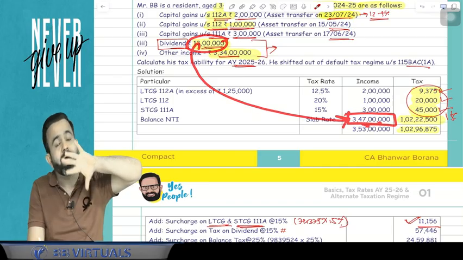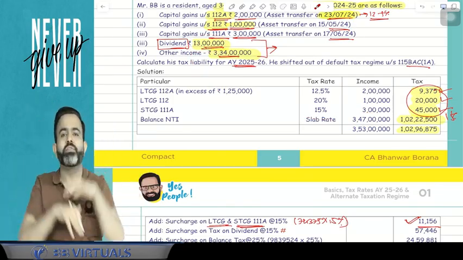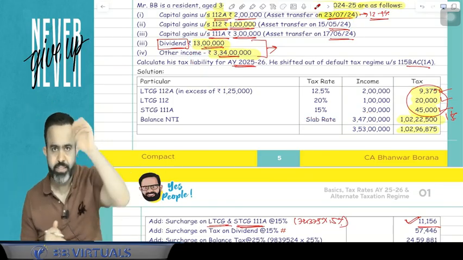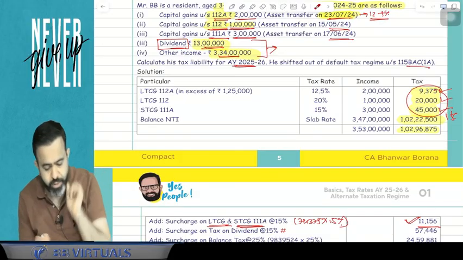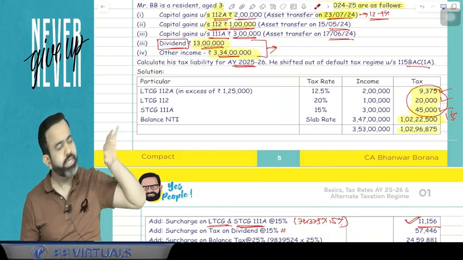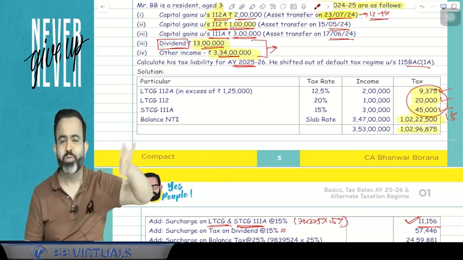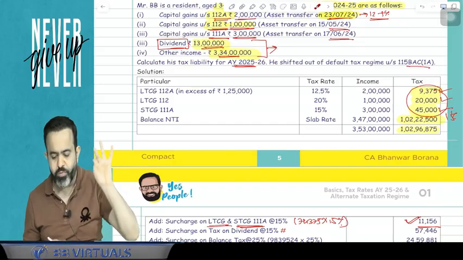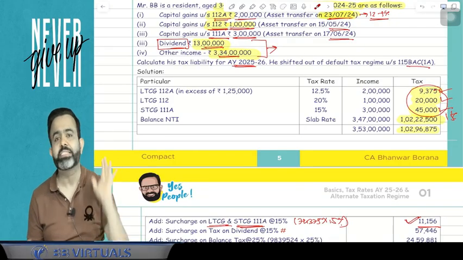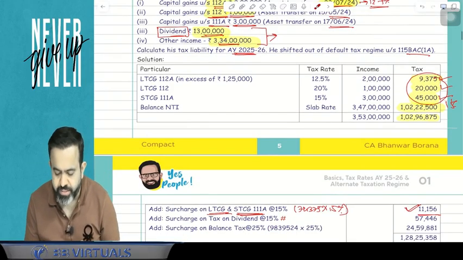So now the question is, sir, how will we segregate the tax on dividend? Because dividend is taxable as per slab rate, how will we calculate the tax on dividend? Can we calculate directly on the 13 lakh of dividend, just take the 2,50,000 as no tax? No, you cannot do that. So here we will use the average tax rate formula.